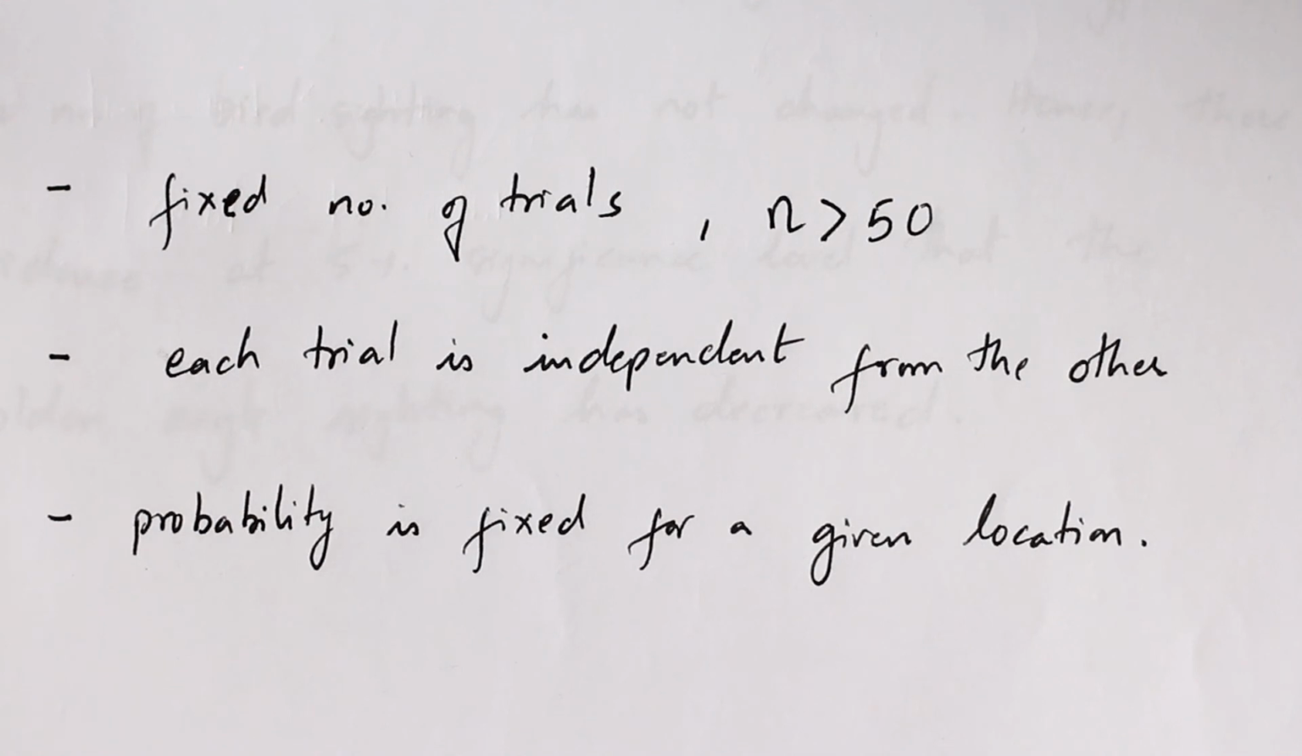And also, the third justification would be that the probability is fixed for a given location. In this case, this country has a fixed probability of success, right? We are assuming that 1% of the adults in a certain country own a yellow car. So if the probability is fixed, the trials are independent, and the number of trials is greater than 50, we can definitely say that the Poisson distribution can be used as a suitable approximation.